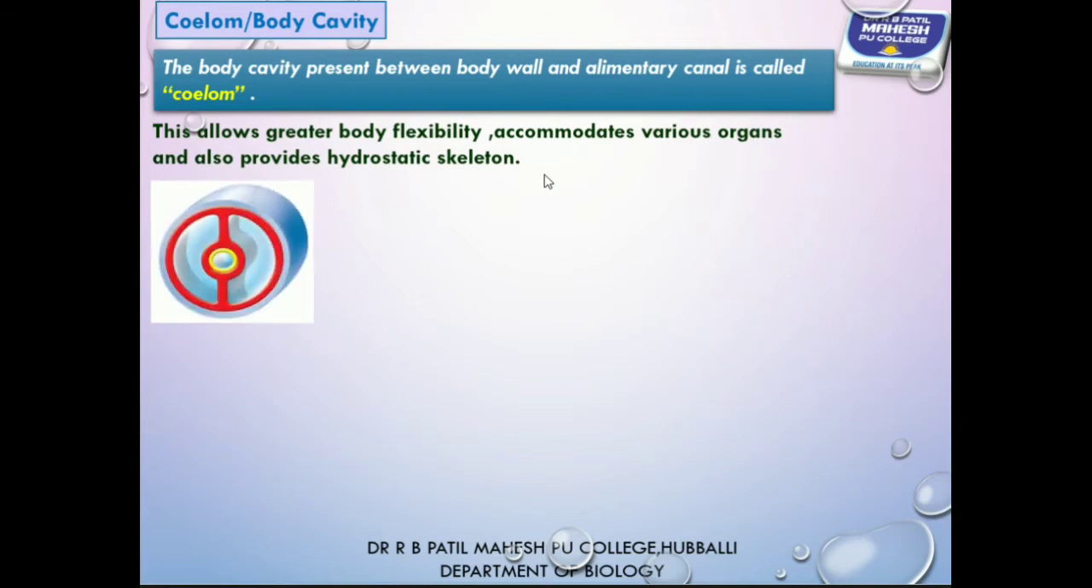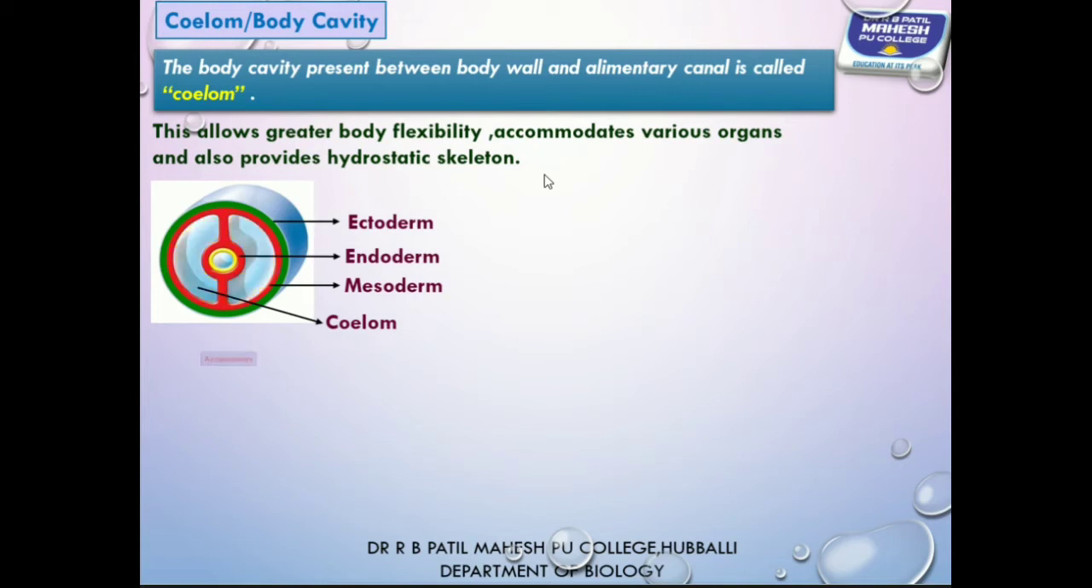So look at the picture. This is the body wall: outer ectoderm, middle mesoderm, and inner endoderm. In between the body wall and the alimentary canal, you find a space, and that space we call the coelom.